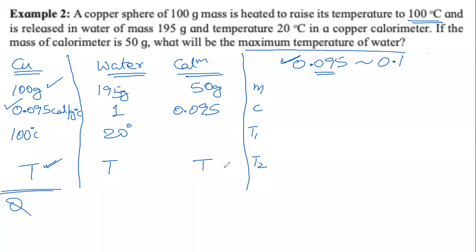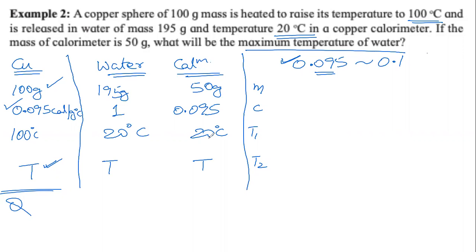The only thing that remains is the initial temperature of the calorimeter. This is the trickiest part in the question. The T1 of the calorimeter is also 20 degrees Celsius, the same as the initial temperature of water. Why?